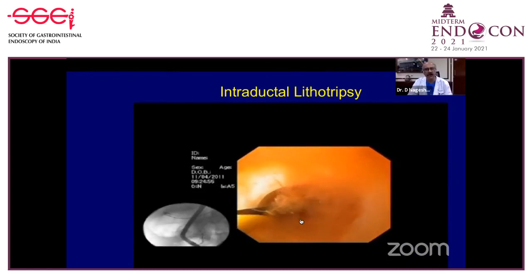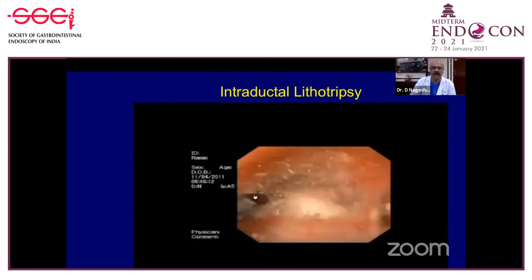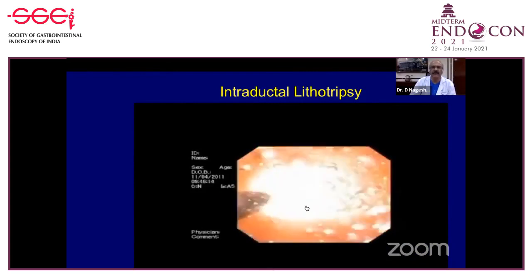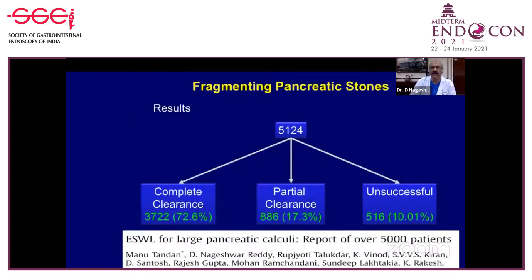There's now a tendency to try and do intraductal pancreaticoscopy and break these stones, either using EHL, when you have a very good view like this, the stones can be fragmented, or also there is some evidence that you can do it with laser spyglass cholangioscopy. But whatever method you use, success is the ultimate thing: to clear the duct.